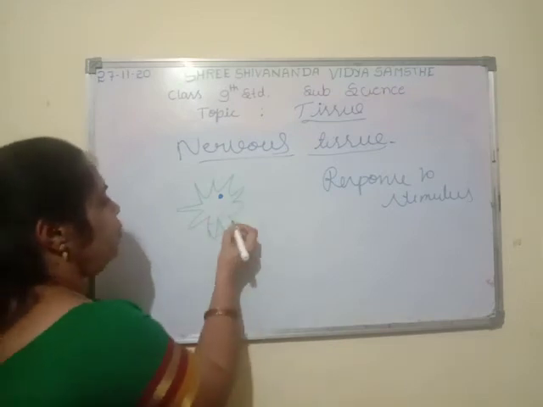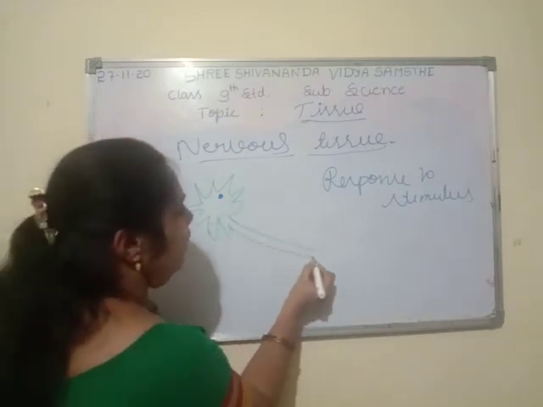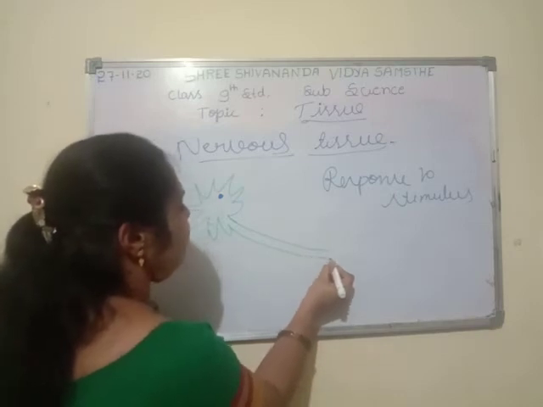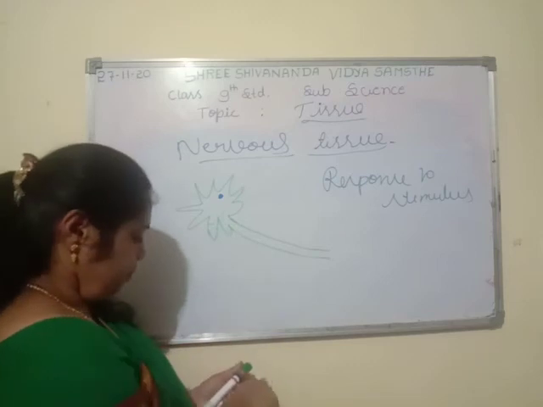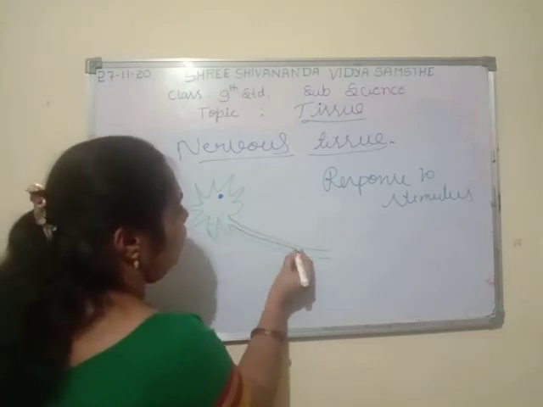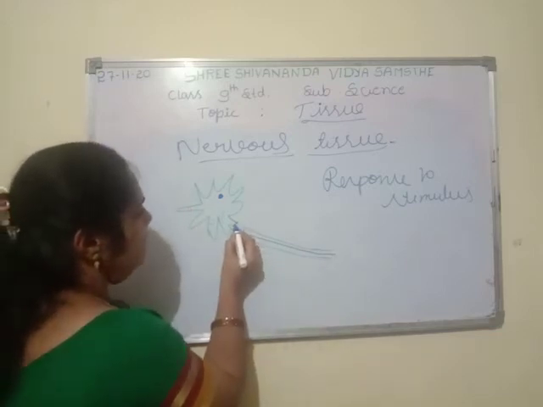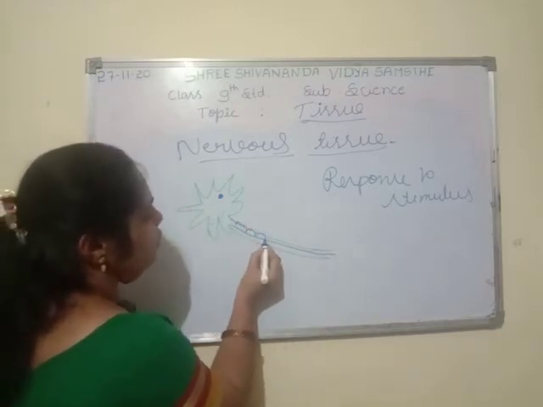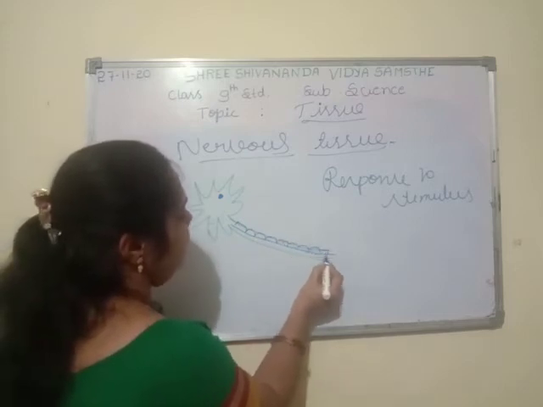Okay, this is the dendrite, and this elongated body is nothing but the axon. This is the nerve fiber, and it is covered by a sheath known as the myelin sheath.